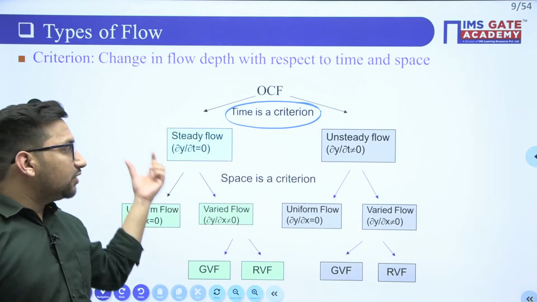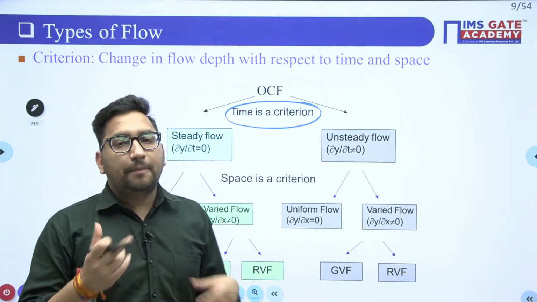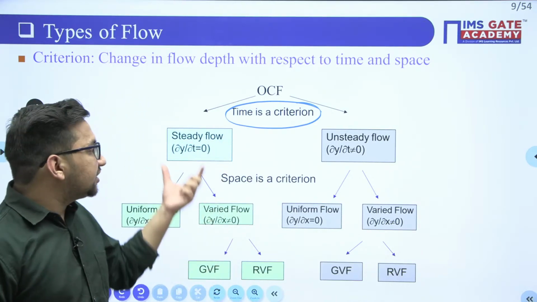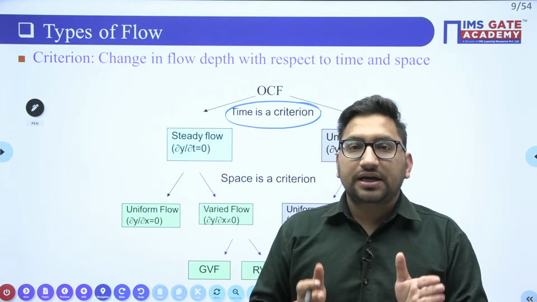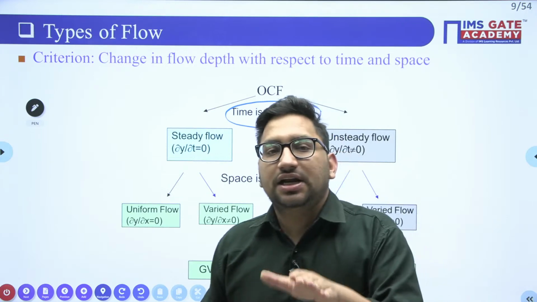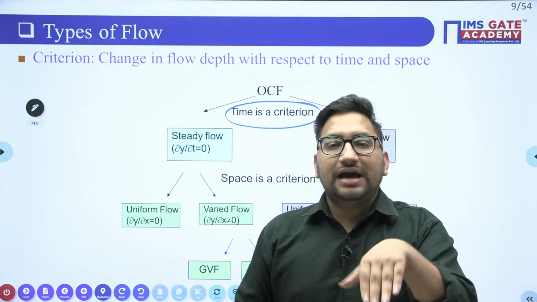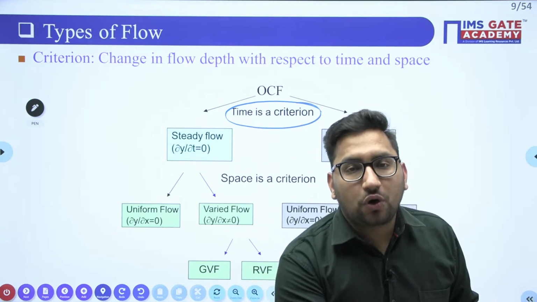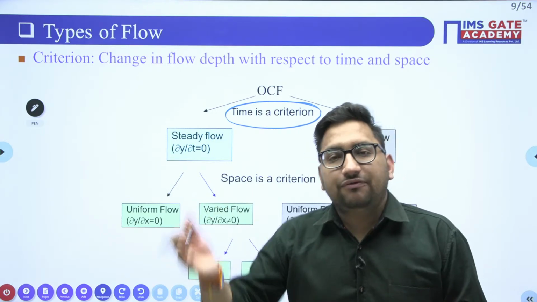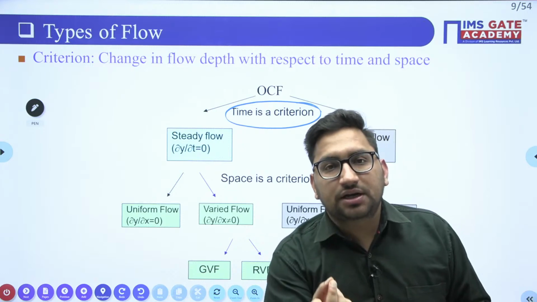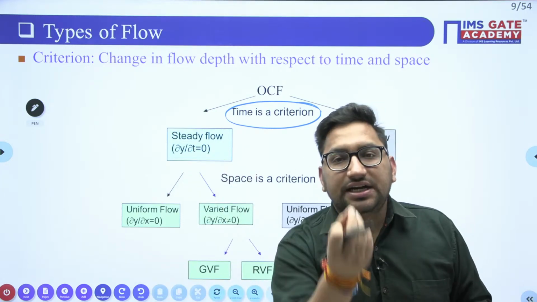Now what is this steady flow? If the flow properties are constant with respect to time, if the flow properties are not changing with time, right? Let's suppose in any particular channel the depth of flow is, let's say, 1 meter at a particular time. After 1 hour still it is 1 meter, after another hour still it is 1 meter.